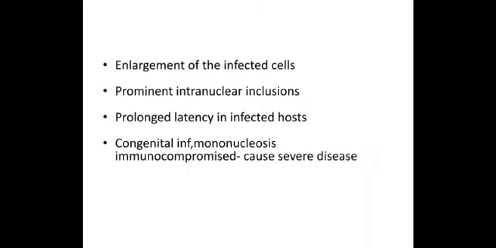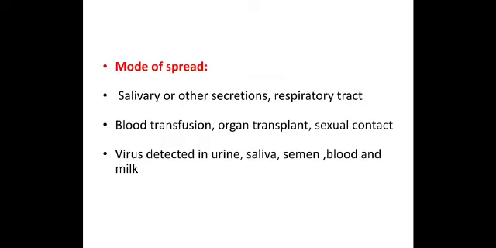The important manifestation of CMV is childhood or congenital CMV infection. In adults who are immunocompetent, it causes mononucleosis, and in the immunocompromised it causes severe CMV infection. Mode of spread is saliva, and the route of transmission is generally the respiratory tract, but blood transfusion and transmission through urine and semen have also been detected.